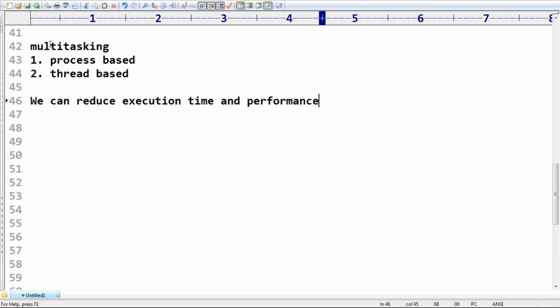Such a thing is by default considered thread-based multitasking. The biggest advantage of the multi-threading concept is that we can reduce execution time and improve the performance of the system.